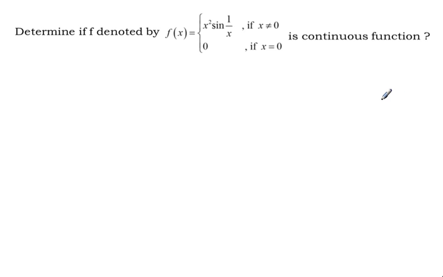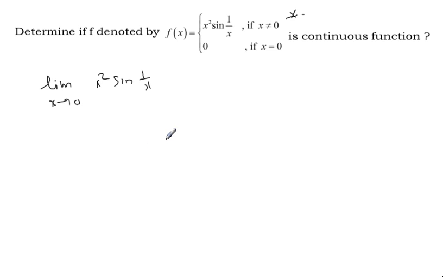Okay, yes. Next question: determine if the function f denoted by f of x equal to x square into sin of 1 by x whenever x is other than 0. So here the left side and right side are the same function, which means we can take it straight away, no need for left limit and right limit, very important. And otherwise, x equal to 0 means 0. So we are going to estimate straight away the limit x approaches 0, conventionally the right hand limit, of x square sin 1 by x.